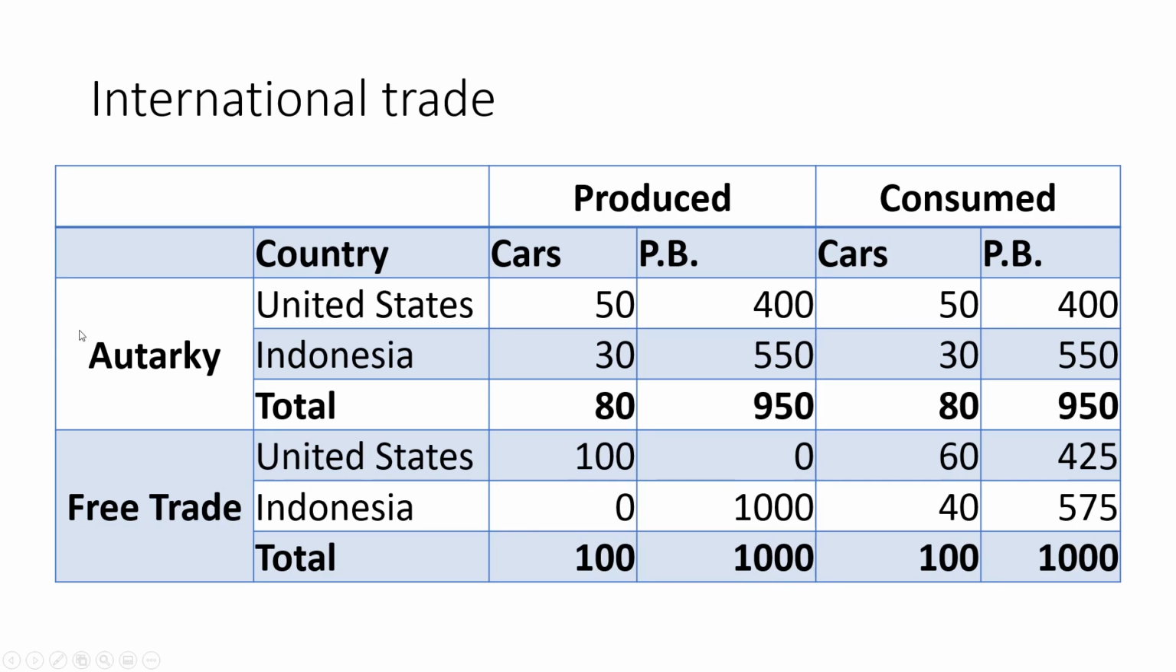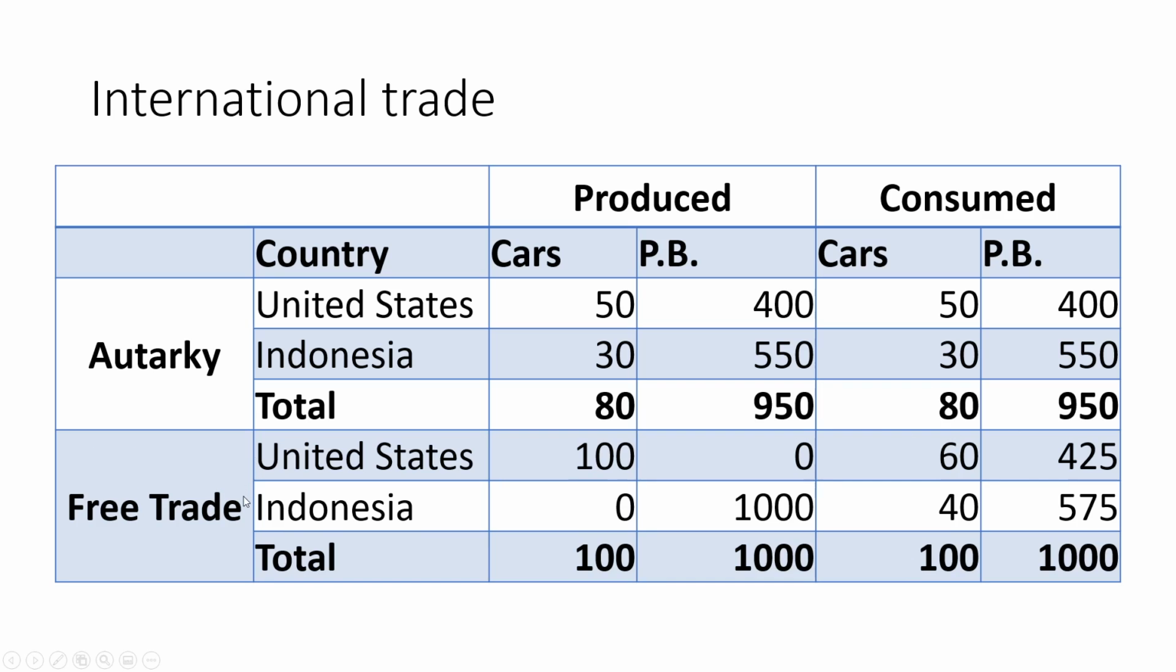Let's take a look at what happens when we move from autarky to free trade. So if we look at what's happening in the United States, if they are in autarky, they're going to produce 50 cars and 400 penny blossoms, and they're going to consume 50 cars and 400 penny blossoms. Indonesia will produce 30 cars and 550 penny blossoms, and they will consume what they produce, again, 30 cars and 550 penny blossoms. This leaves the whole world with 80 cars, 950 penny blossoms being produced and consumed.